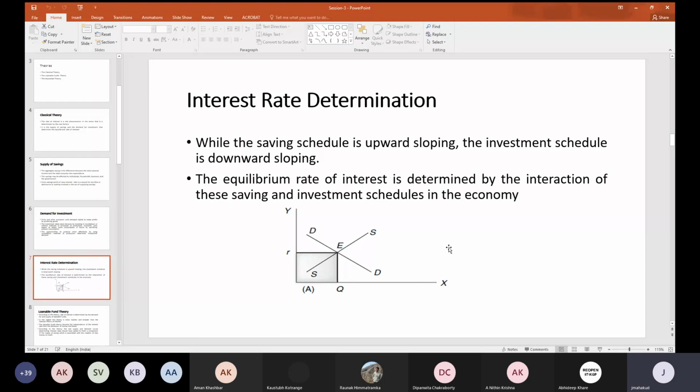But is it true that all the savings are invested? Do you agree with this? Whatever money you are saving, can all of that money be invested in the market? Is it possible? No, sir. Why is it not possible?